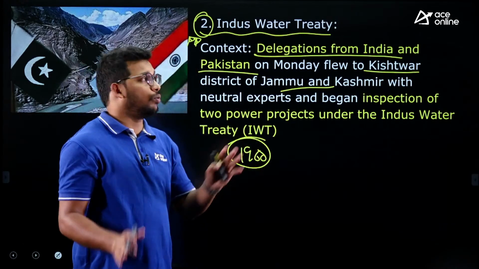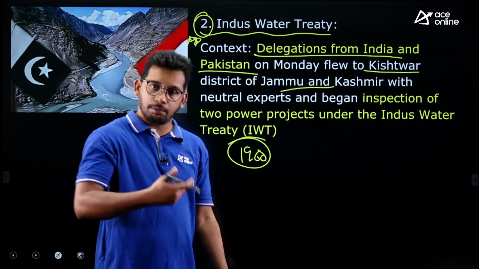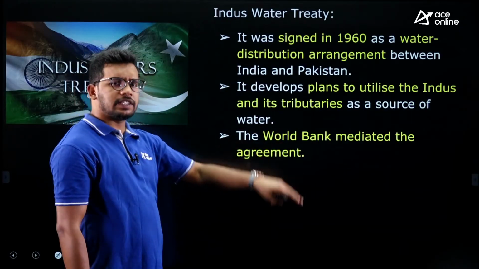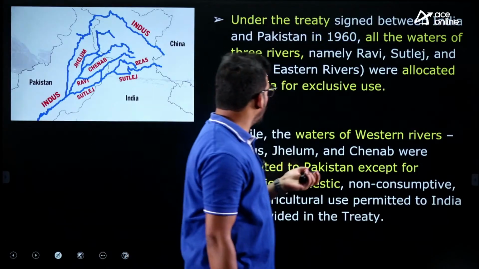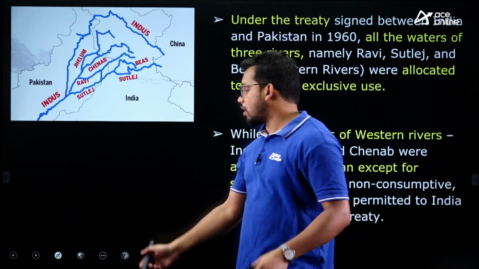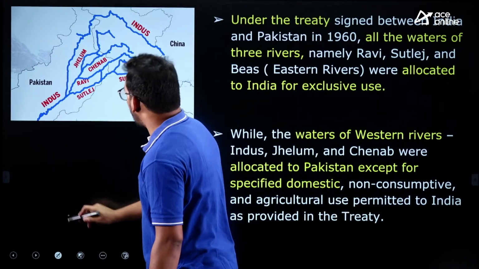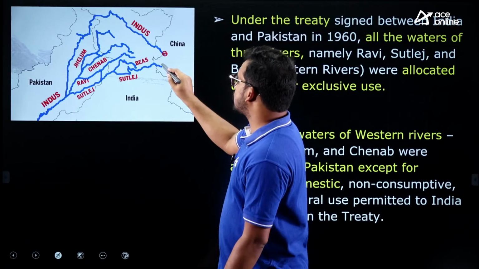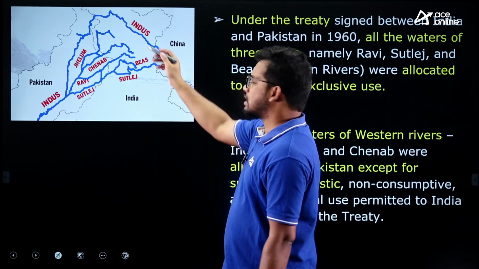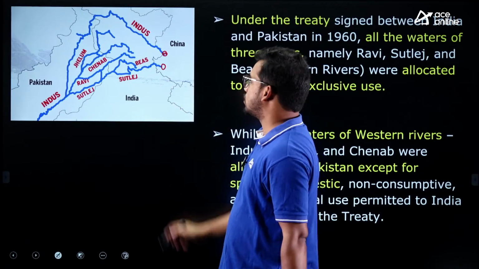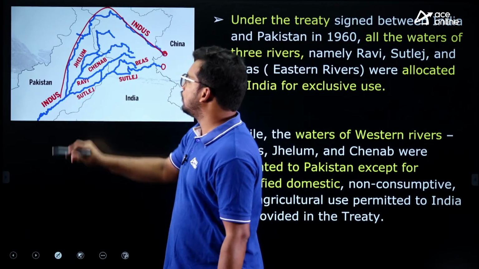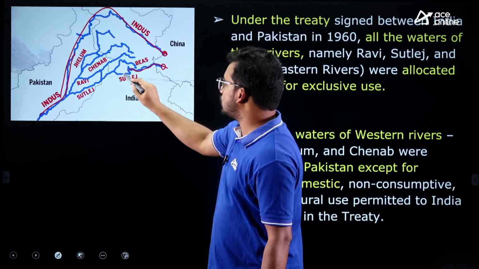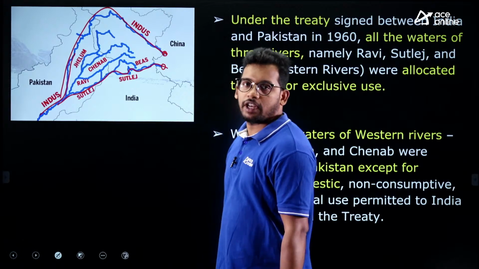The delegation has come to oversee the Indus Water Treaty, whether it is implemented fully or not. That is the context. Now, what is this Indus Water Treaty? You all know this in geography, right? These are the Indus water systems, just briefly to understand. This is the Indus River, which originates in China. Even the Satluj River originates in China. The rest all originate in India itself. So this is the Indus River, right? And then we have the Satluj River, finally joining the Indus.